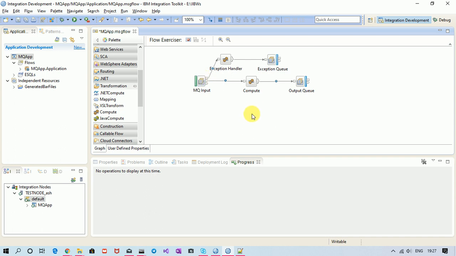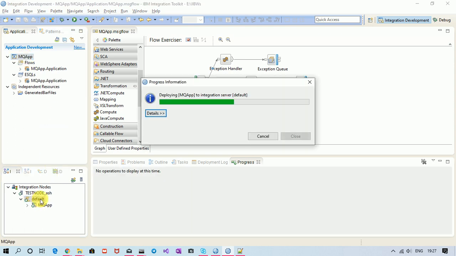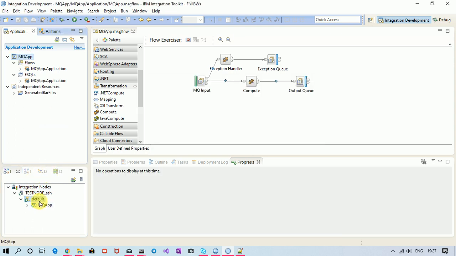So let's see what happens. Let's analyze this practically. Save this flow. Deploy. Again put the debugger on.